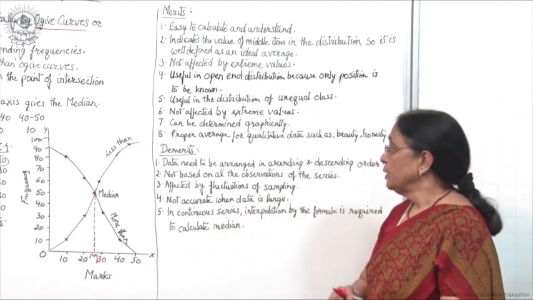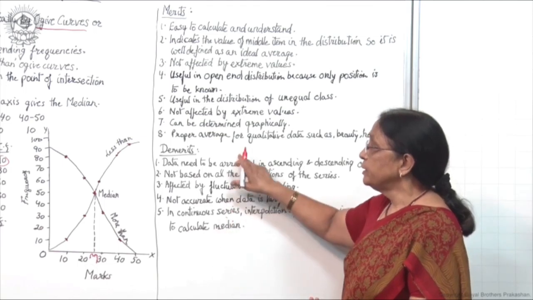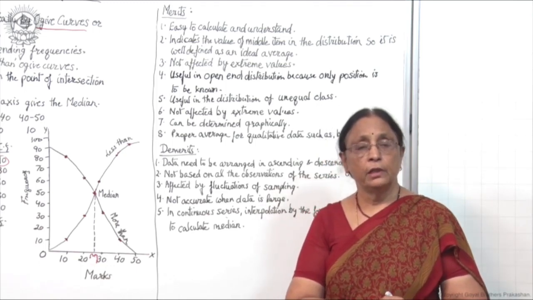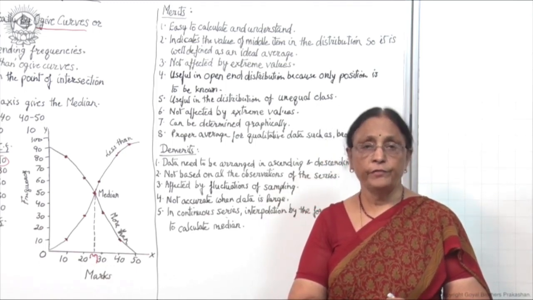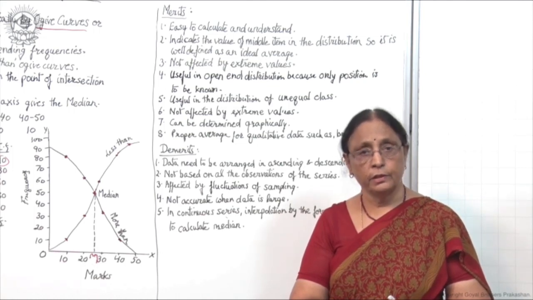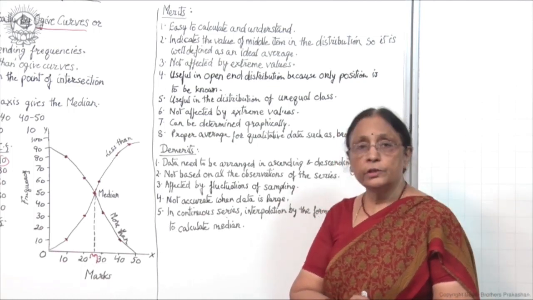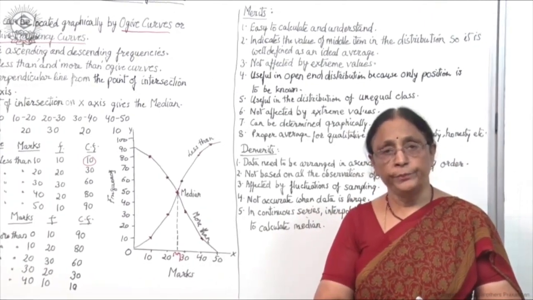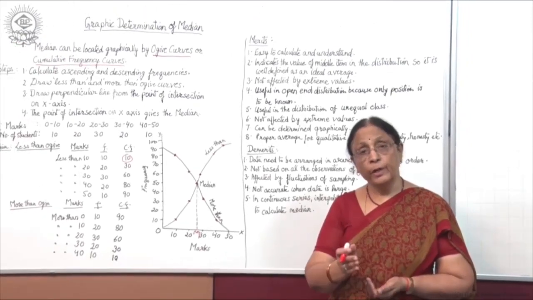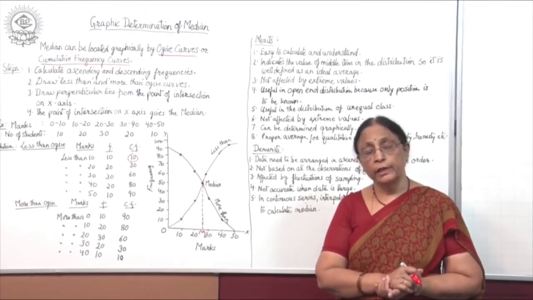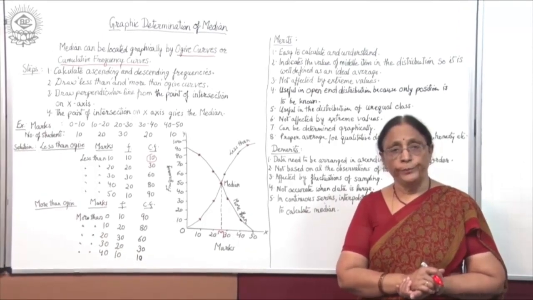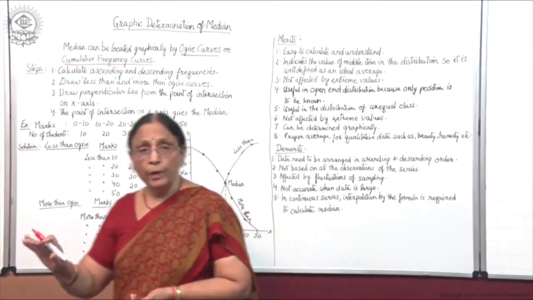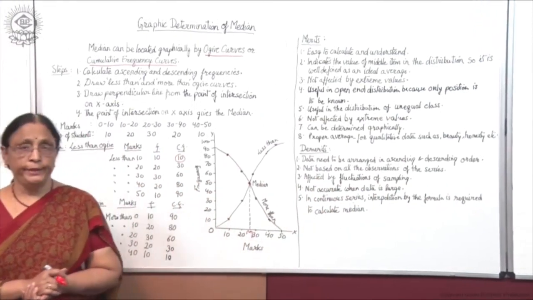So, in this way it has certain demerits, but it has many merits also. So, we can say that median is considered a good positional average in certain types of series, right. So, this completes your chapter number 8, that is calculation of median, right. But another part of this chapter contains mode. So, we will be continuing with the mode. This completes one part of the chapter, you can say, that is median. Okay.